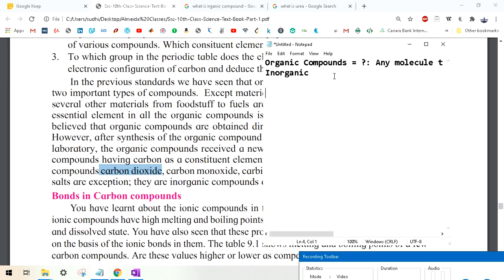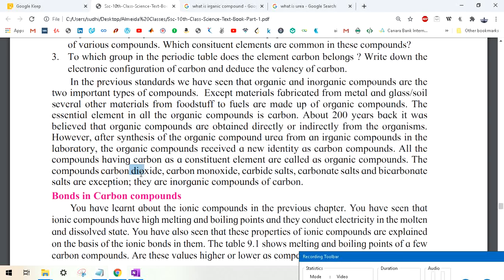First, when we talk about carbon dioxide, it is represented as CO2, like there are two oxygens. Di means 2, so that is why it has 2 oxygens. Carbon monoxide means a single oxygen. So carbon monoxide, carbide salts, carbonate salts, and bicarbonate salts are exceptions. If you are not familiar with these names, there is nothing to worry about. You will learn about them. Now they are inorganic compounds of carbon.